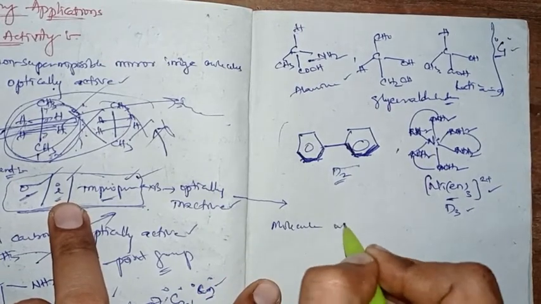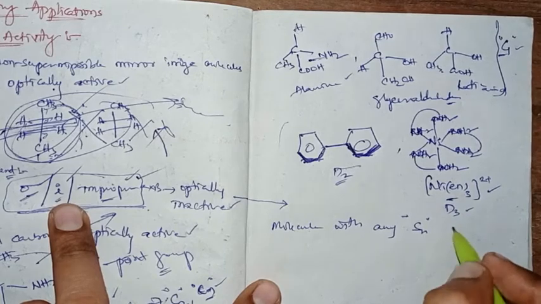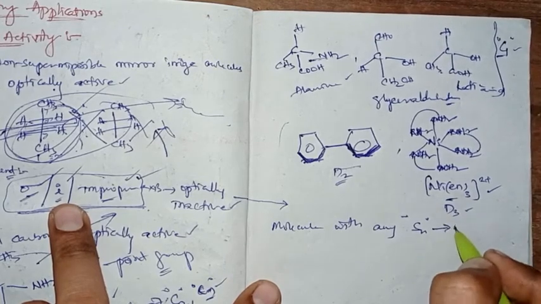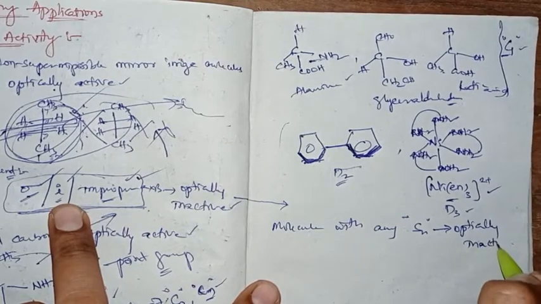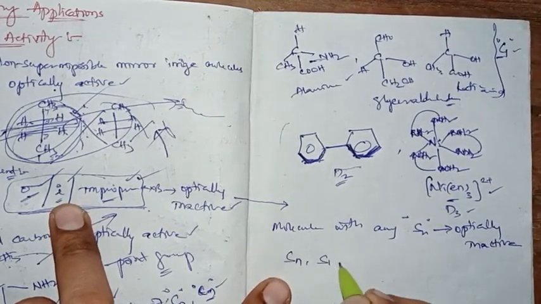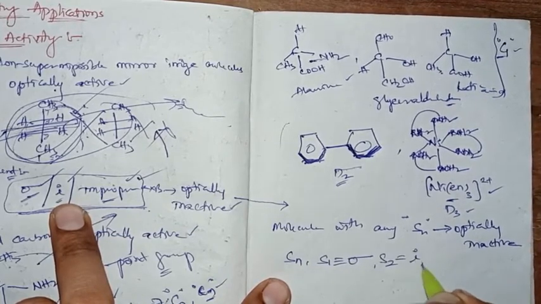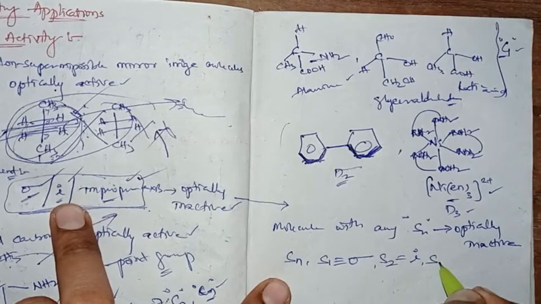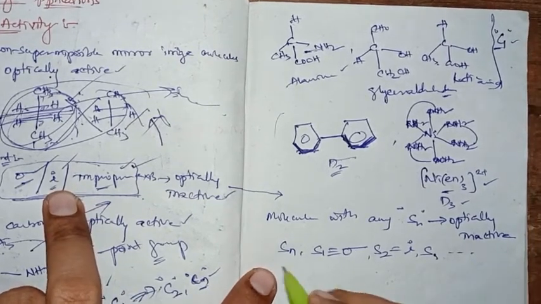Molecule with any improper axis, Sn, is optically inactive, which means the Sn can be, S1 can be a plane of symmetry, and S2 can be an improper axis of symmetry, and S3, S4 are also improper axes, right.